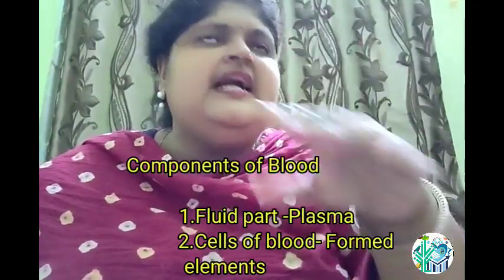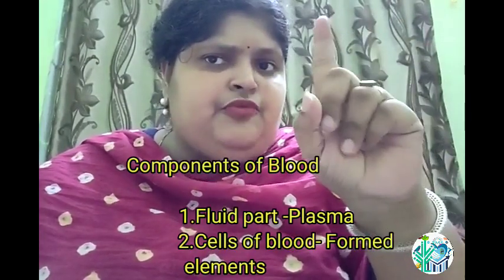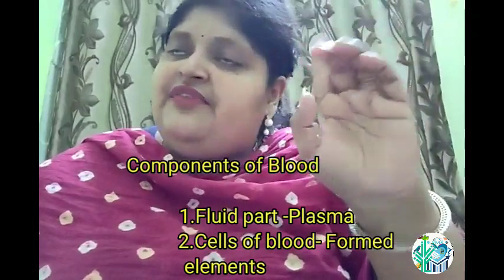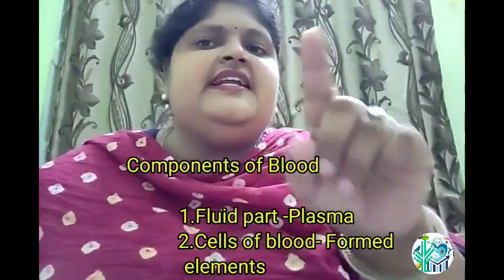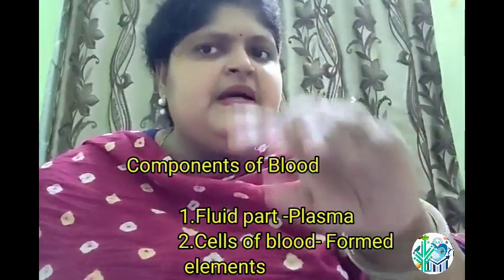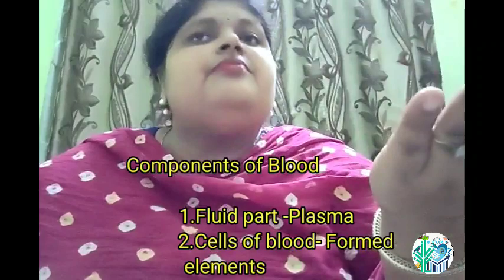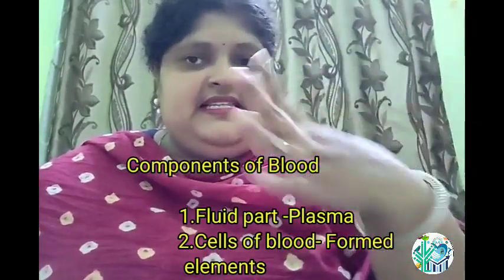What are the components or composition of the blood? First is the fluid part called plasma. Second is the cells called formed elements.